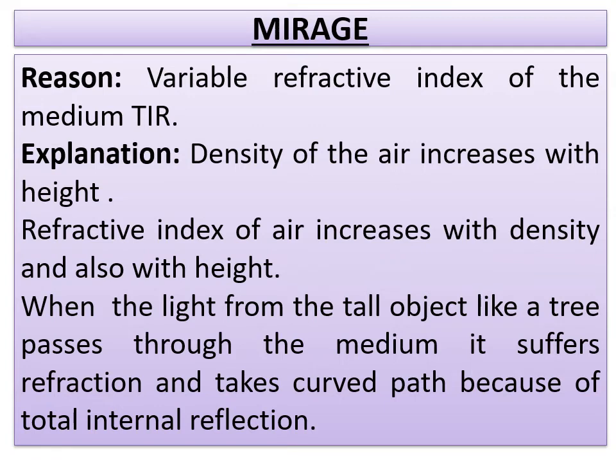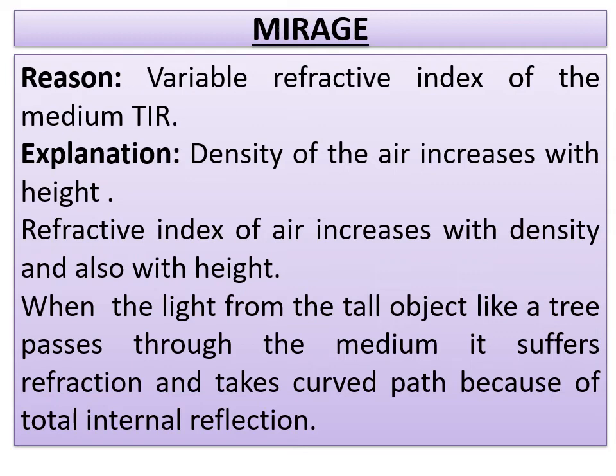During a hot summer day, air just above the road surface will be very hot. As you go to higher levels or higher altitudes, the temperature is cooler. It means the temperature decreases with height. As a result, the density of the air increases with height, because at the higher level the temperature is less, at the lower level the temperature is more.